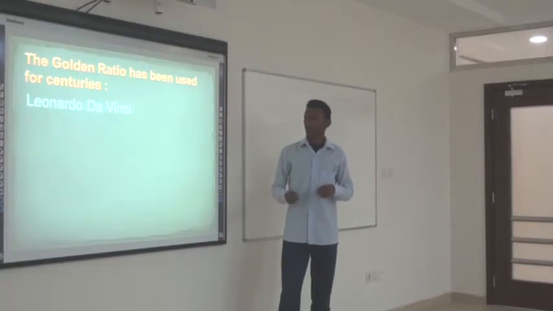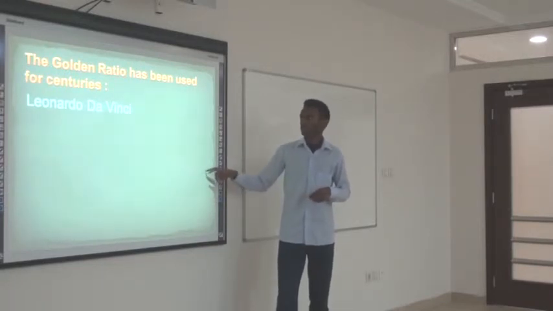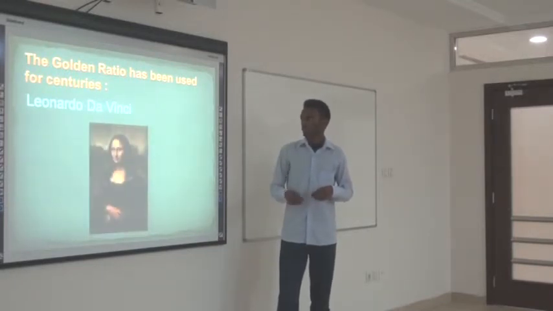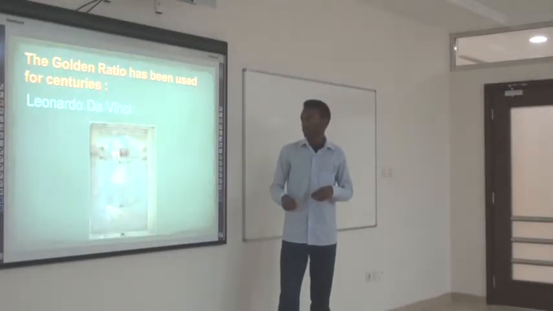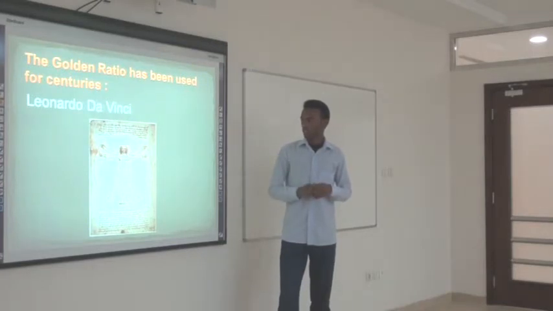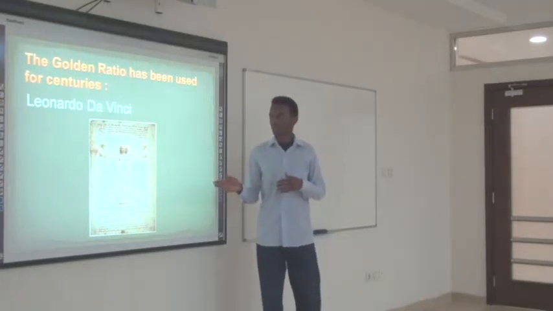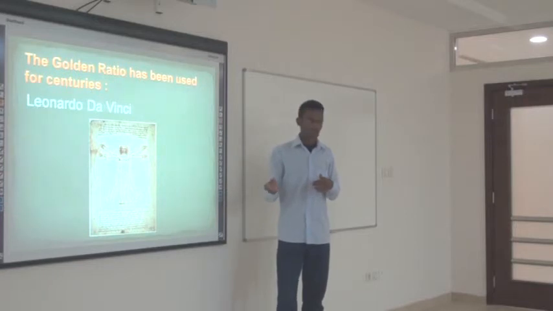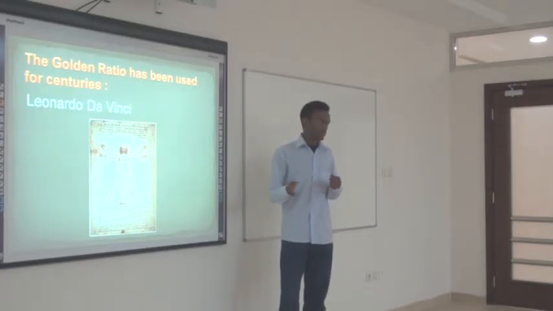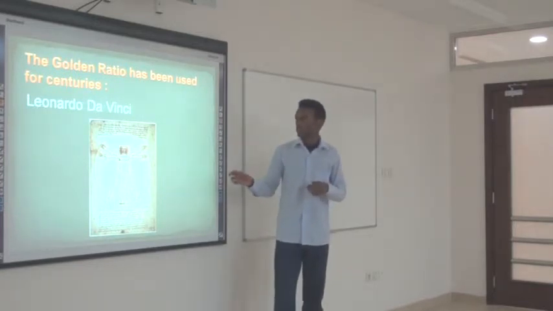It was also used in art by Leonardo da Vinci in his most famous painting, the Mona Lisa. And this is a picture of his exploration of how the human body stands on the golden ratio. The various parts of the human body are proportioned according to the golden ratio.